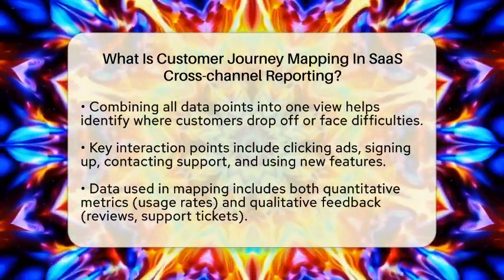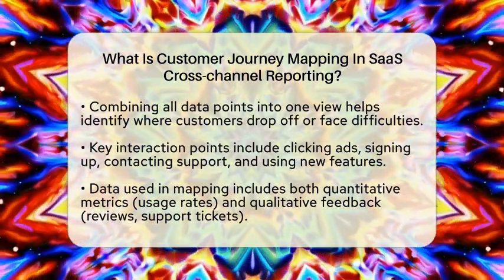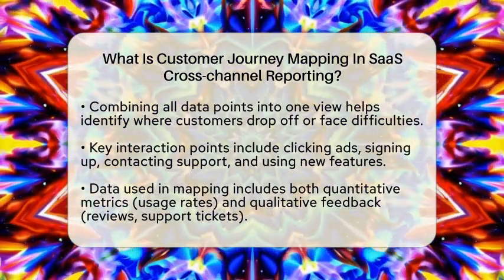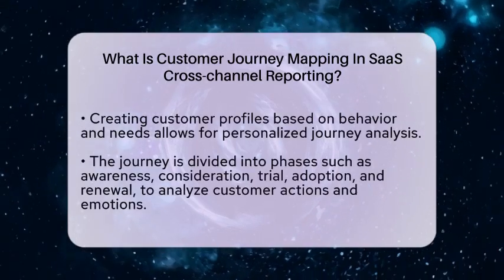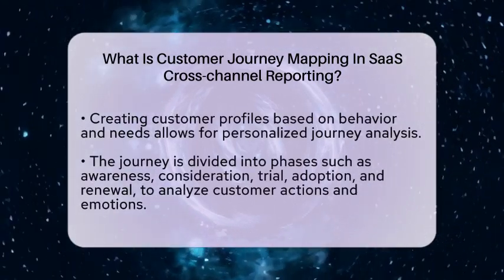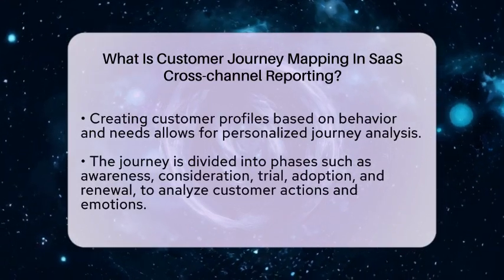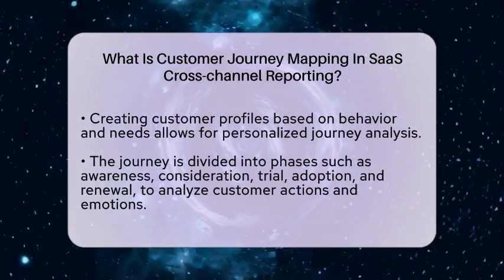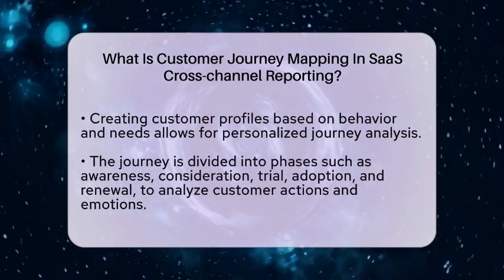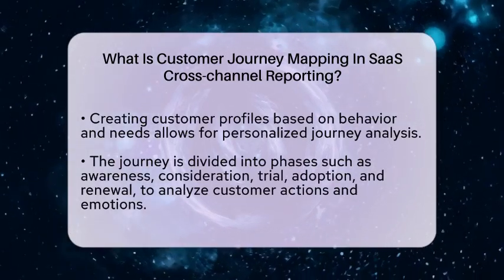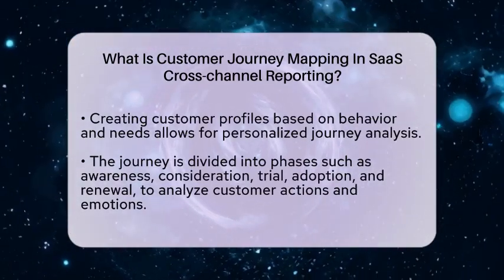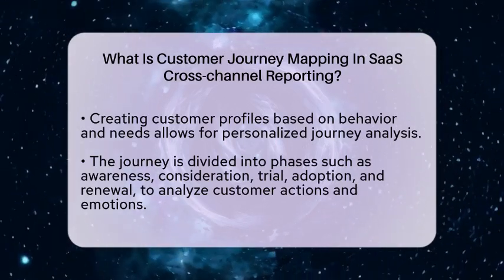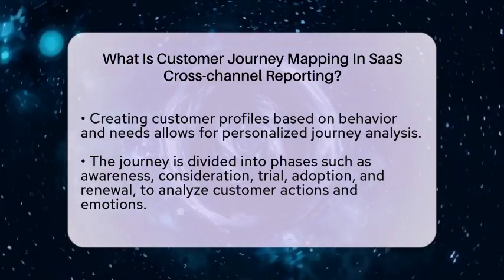Key parts of customer journey mapping include identifying every point where a customer interacts with the brand. This could be clicking an ad, signing up for a trial, contacting support, or using a new feature. It also involves bringing together data from different channels, both numbers like usage rates and qualitative feedback like reviews or support tickets. Creating customer profiles based on behavior and needs helps tailor the journey for different groups.